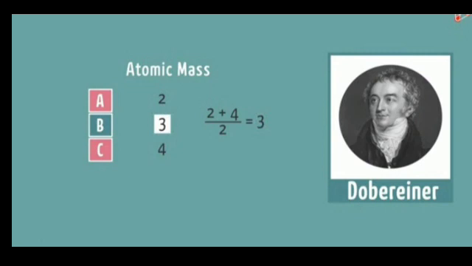Suppose A, B and C are 3 elements. A has atomic mass 2, B has 3 and C has 4. When we take A, that is 2 plus 4 divided by 2, the mean of the first and third, you will get the answer 3, and that is the atomic mass of the middle element.